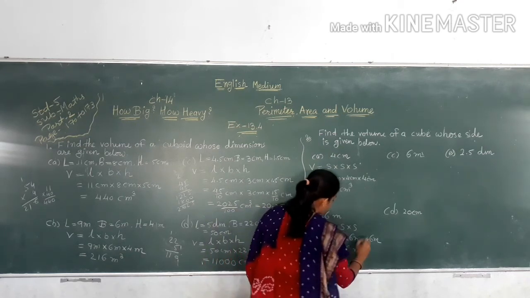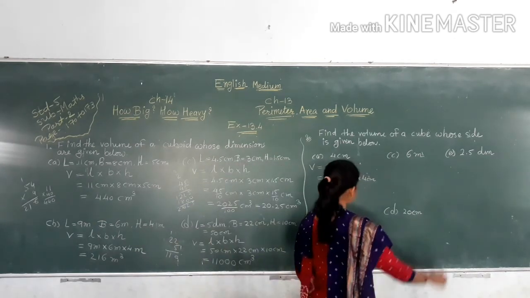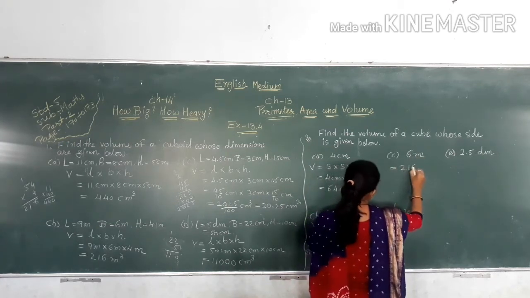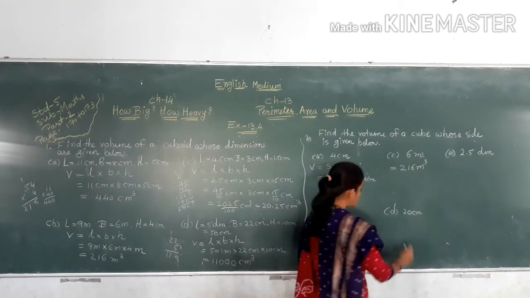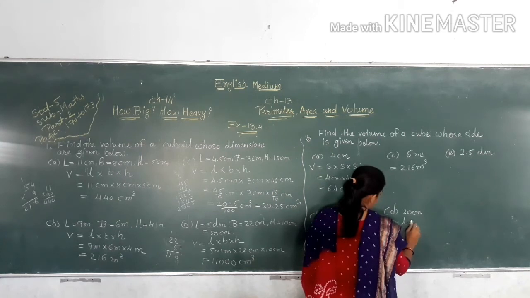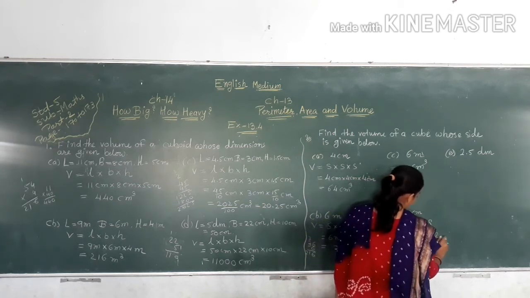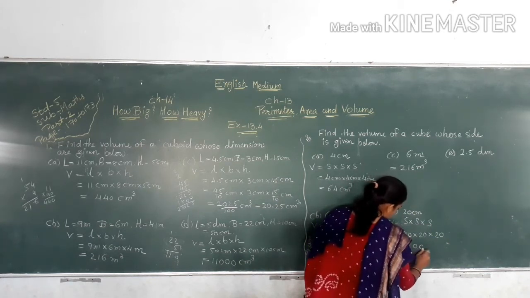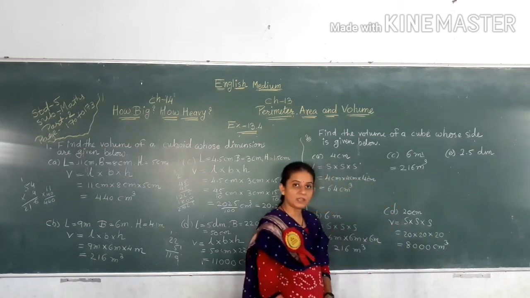216 meter cube. Next one, 6 meter again, so the volume is 216 meter cube. Now D, 20 centimeter. So V is equal to S multiply S multiply S, 20 multiply 20 multiply 20. 2 2s are 4, 4 2s are 8. 8,000 centimeter cube.